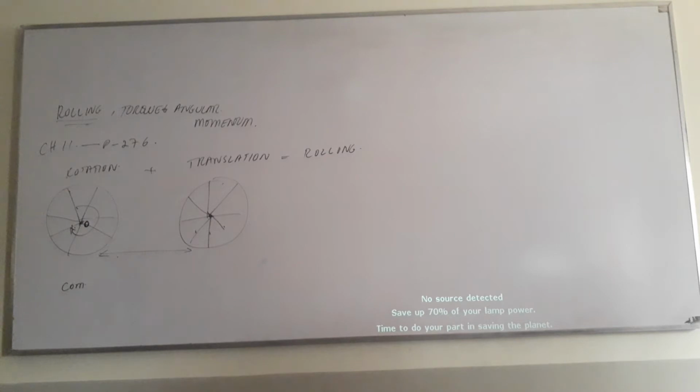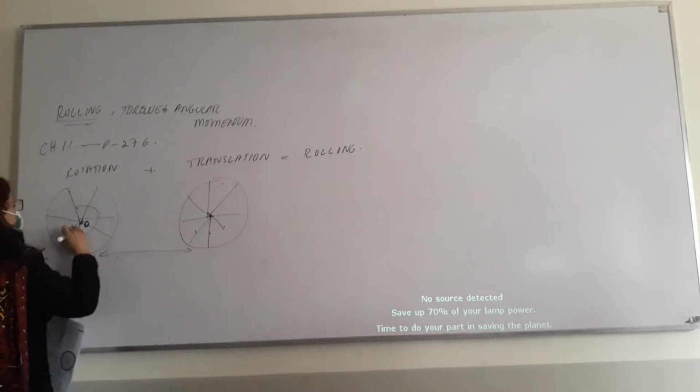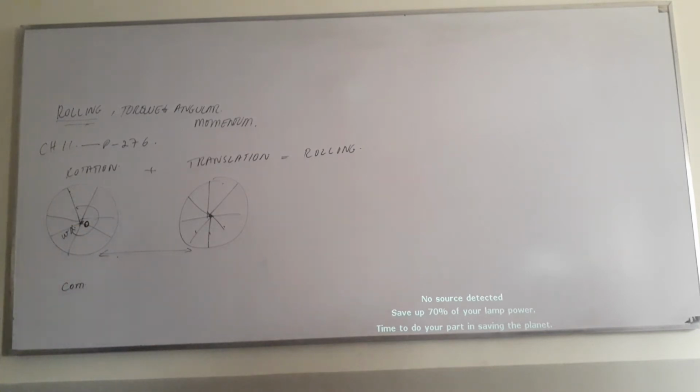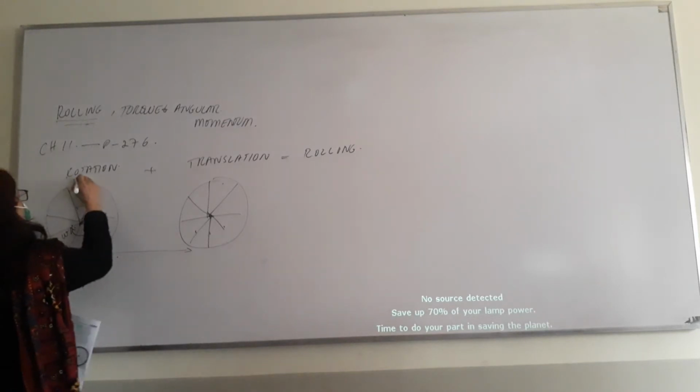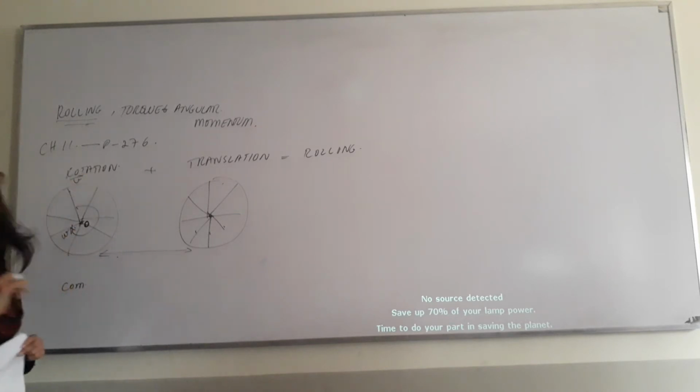The velocity with which it's rotating is called the angular velocity, which is omega. But if we consider the linear velocity at any point, we will call it v. So we have two kinds of velocities: omega is angular velocity, v is linear velocity.